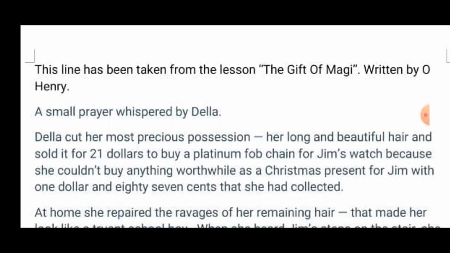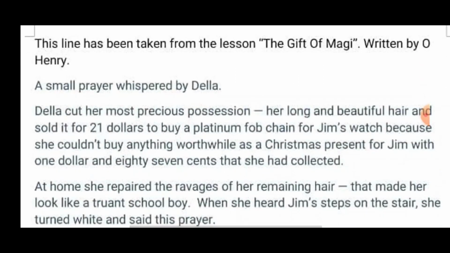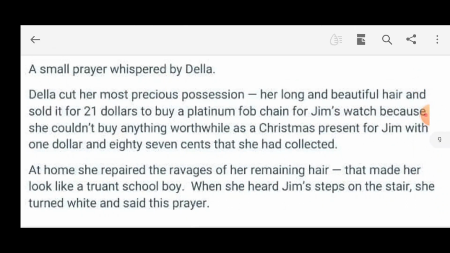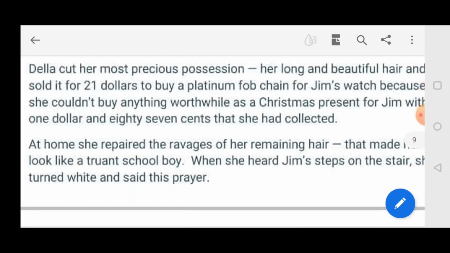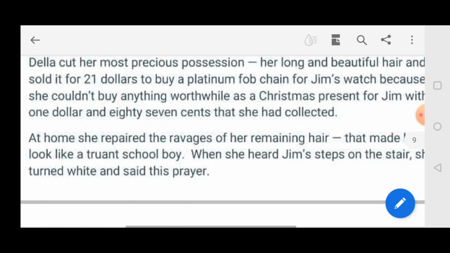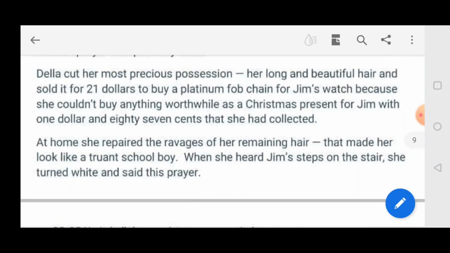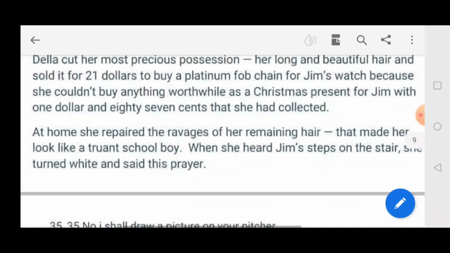So these are the lines told by Della. Della cut her most precious possession, her long and beautiful hair, and sold it for $21 to buy a platinum fob chain for Jim's watch, because she couldn't buy anything worthwhile as a Christmas present for Jim with the $1.87 that she had collected. At home, she repaired the ravages of her remaining hair that made her look like a truant schoolboy. When she heard Jim's steps on the stair, she turned white and said this prayer.